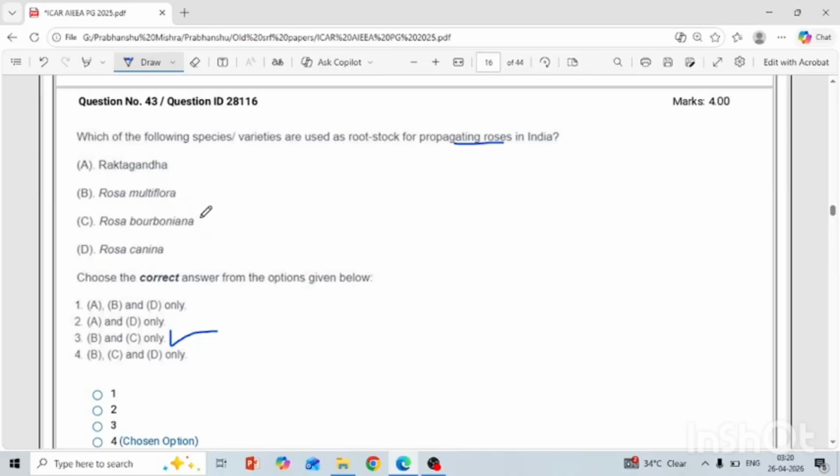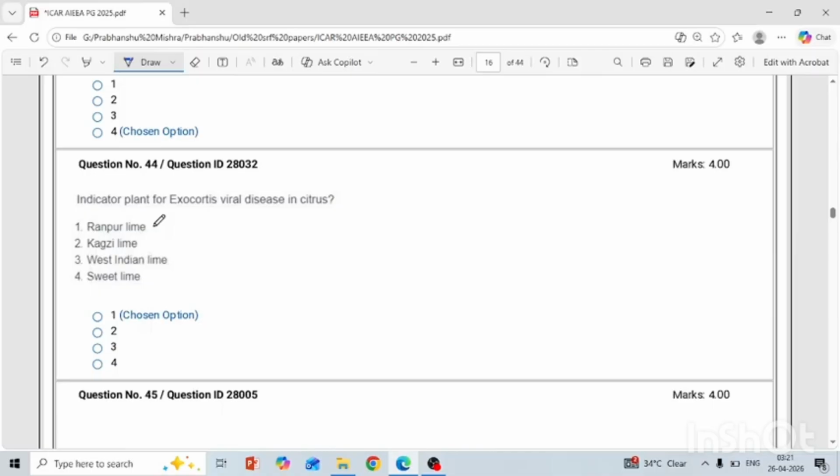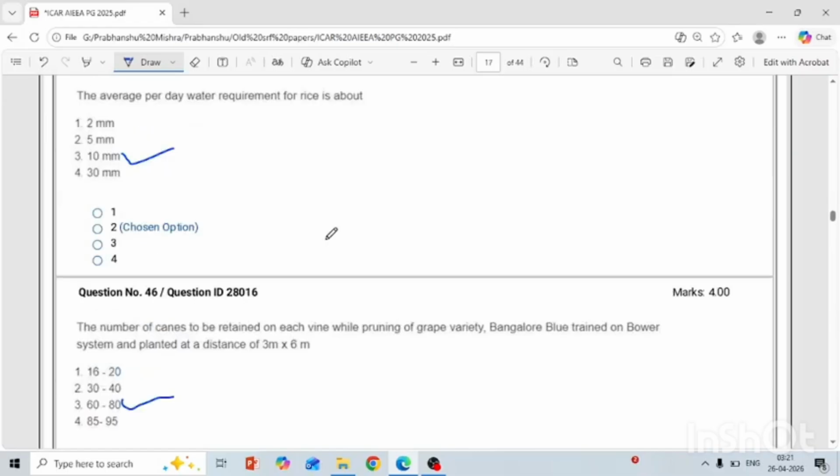Okay. Another is the indicator plant of Psorosis viral disease in citrus. This is very simple and repeated several times. So your answer is Rangpur lime and citron are the indicators of Psorosis. Kagzi lime and West Indian lime are the indicators of Tristeza. Okay. Another is the average per day water requirement for rice is about 10 mm. Your answer is 10 mm. This is an agronomical question.